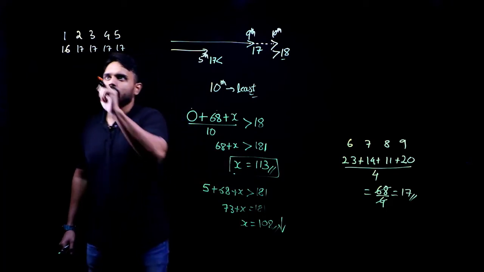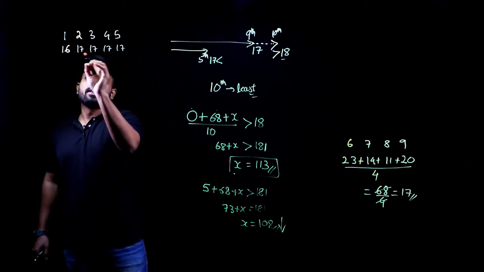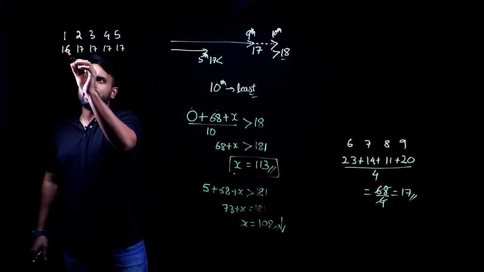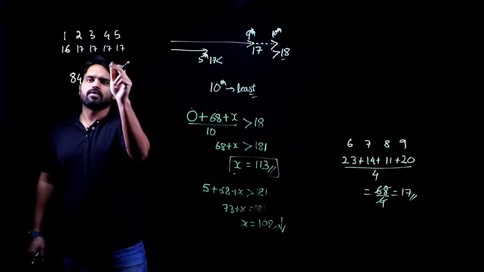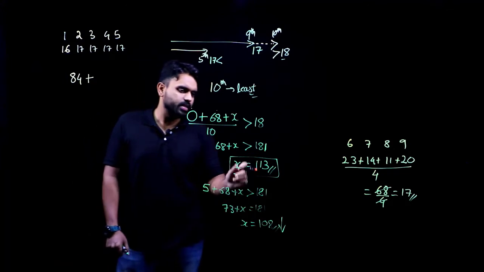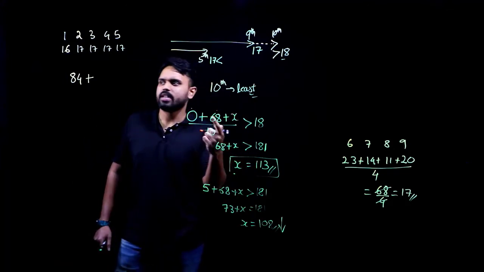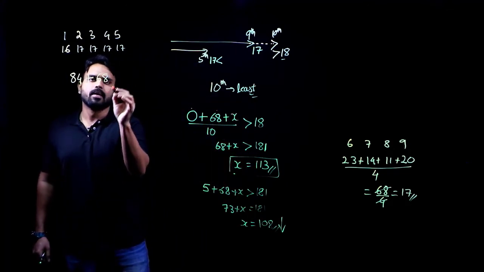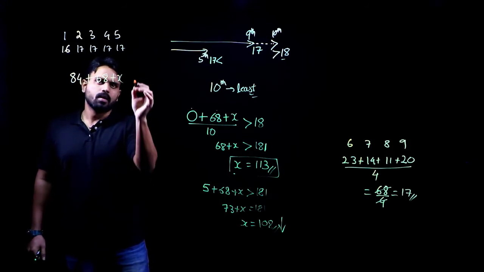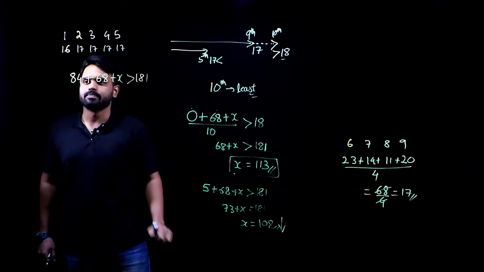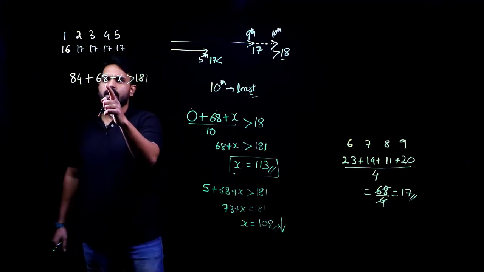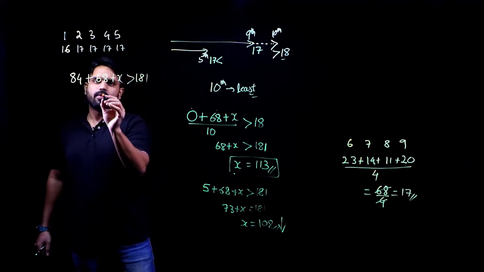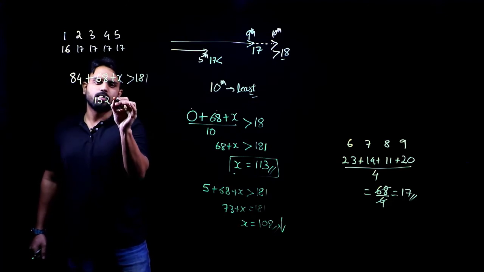Yes. Now, how much did she score here? 17, 4, 68, 68 and 16. That gives me 84 from the first 5 matches. Now, these 4 matches, how much did she score? 68 plus x must be greater than 181. So, here 80 and 60, 140, 148 and 4, 152. 152 plus x.